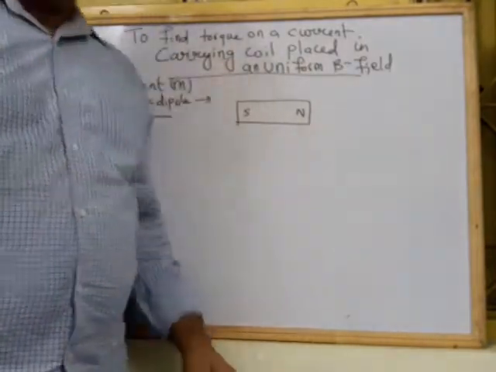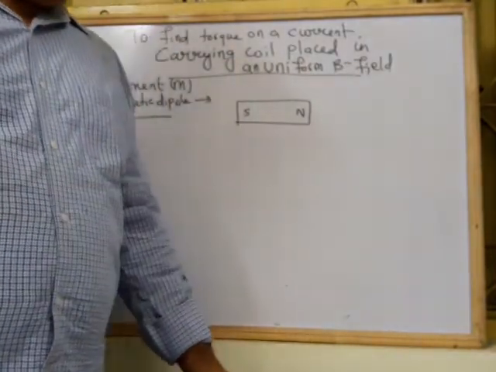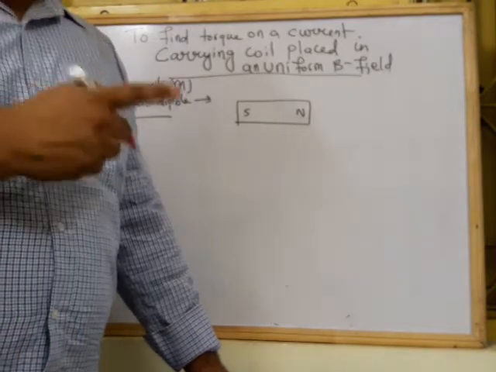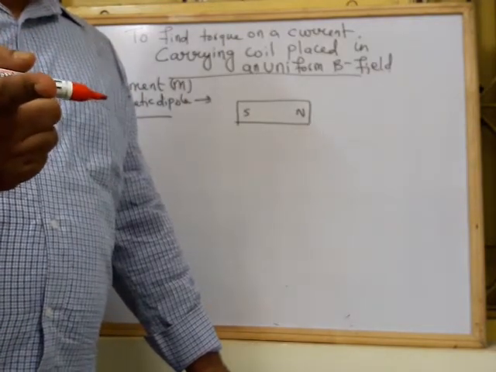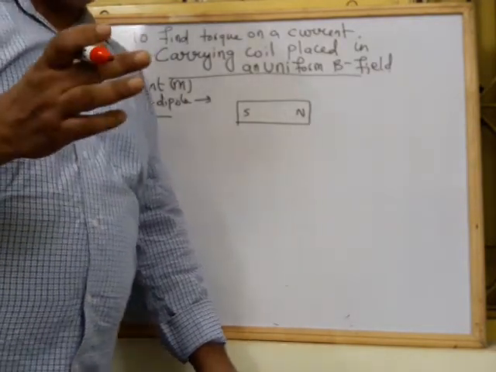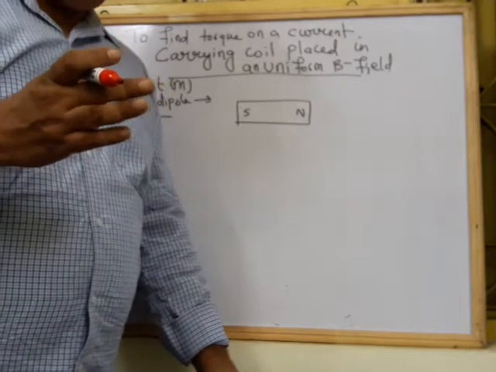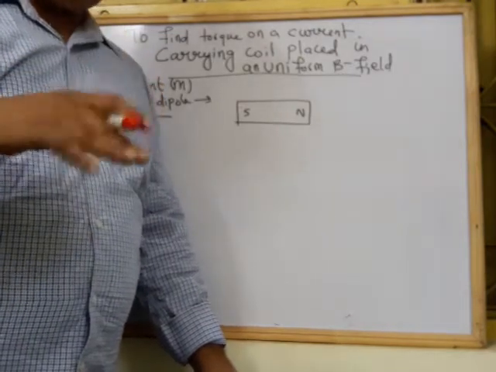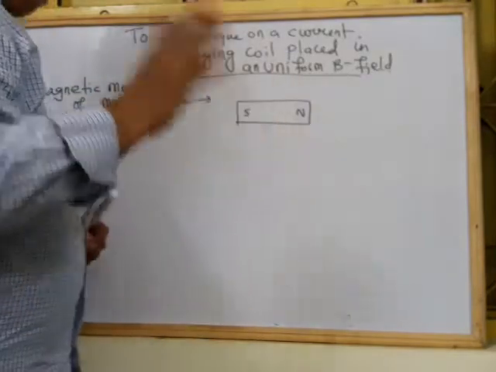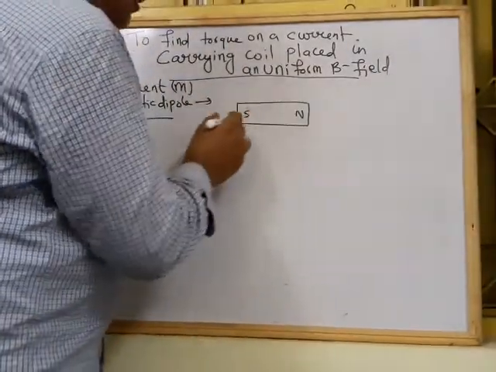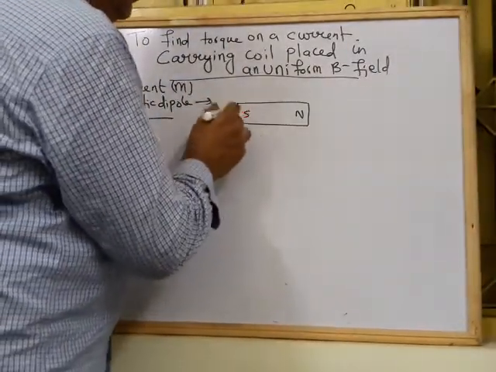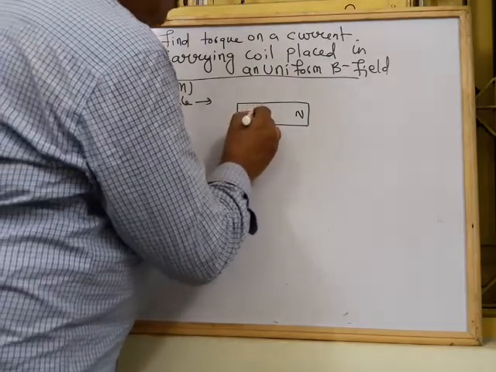Earlier, you have seen what is known as the electric dipole moment. Electric dipole moment is what? It is a vector that is pointing from the negative charge to the positive charge, p e. Just recall it. In the similar manner, we have the magnetic dipole moment that is pointing from the south to north.